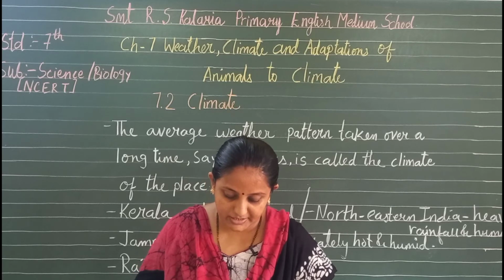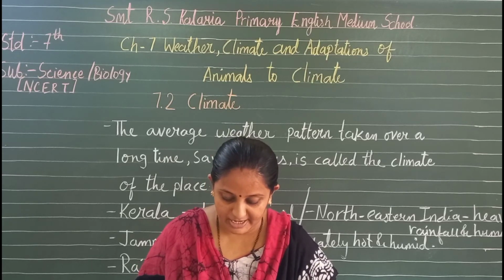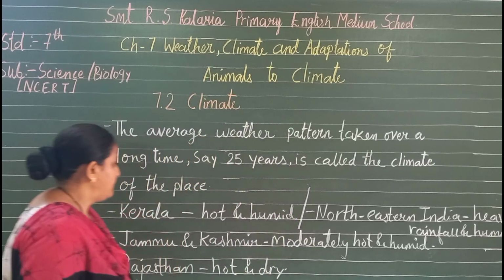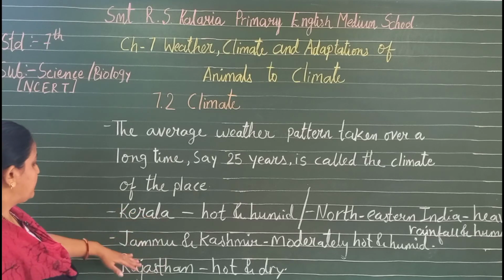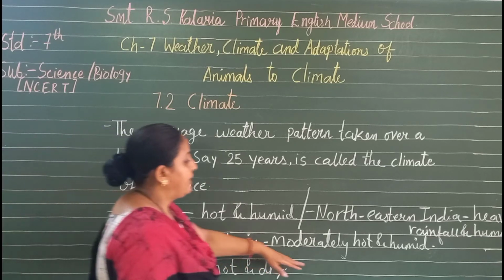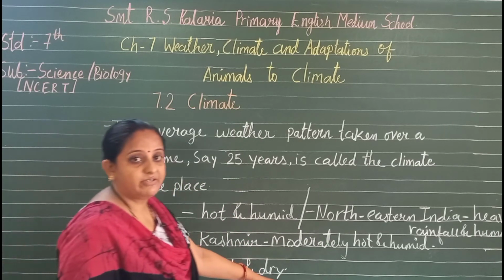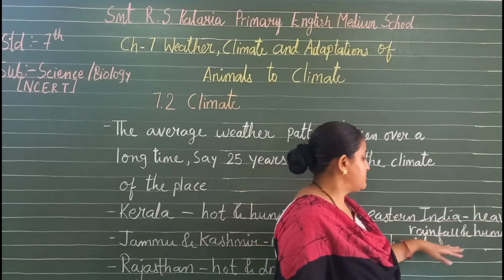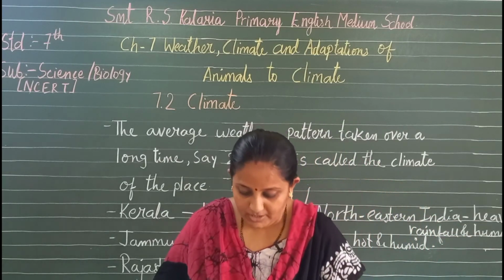Northeastern India receives rain for a major part of the year. Therefore we can say the climate of the northeast is wet. So the different places have different climates: Kerala hot and humid, Jammu and Kashmir moderately hot and humid, Rajasthan hot and dry because it receives very little rainfall, and northeastern India, which receives heavy rainfall, a wet and humid climate.